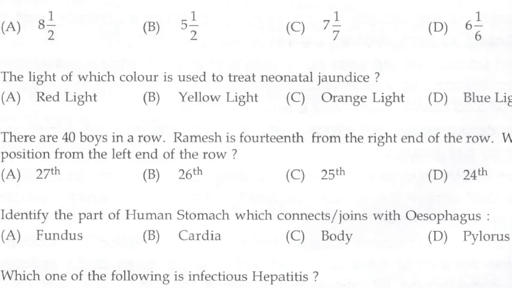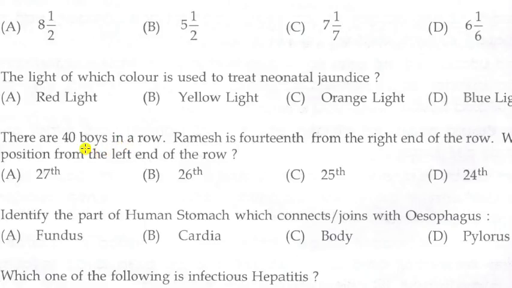Next question. There are 40 boys in a row. Ramesh is 14th from the right end of the row. What is his position from the left end of the row?